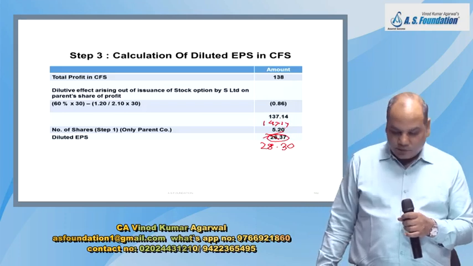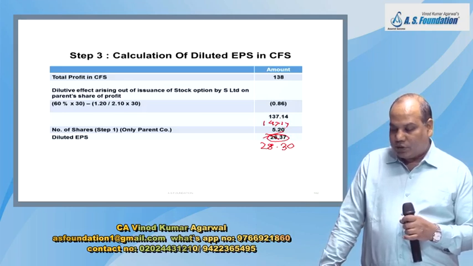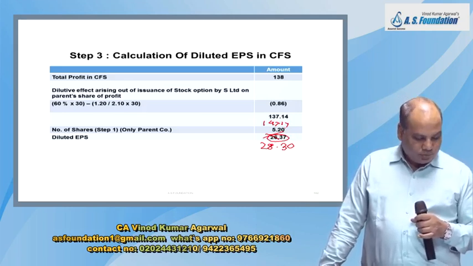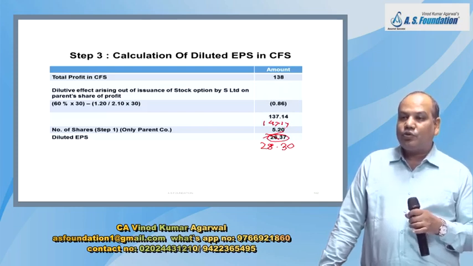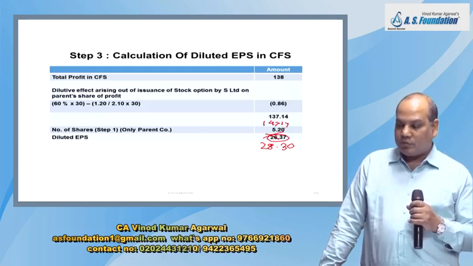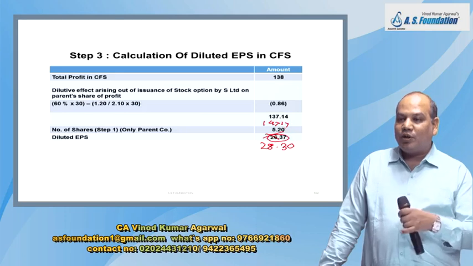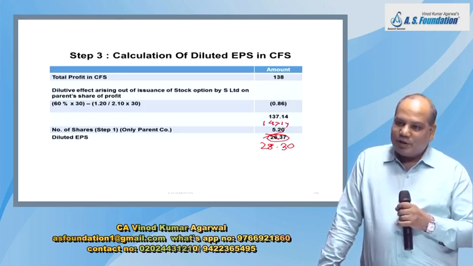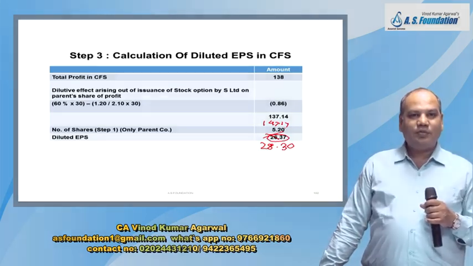So this is a small example on how do you calculate the diluted EPS if the subsidiary has also issued potential share. Similar calculation will be done for associate and joint venture also. They can even ask a question where all subsidiary, associate, joint venture, parent, everybody has issued potential share. Okay. So now we will take a break.